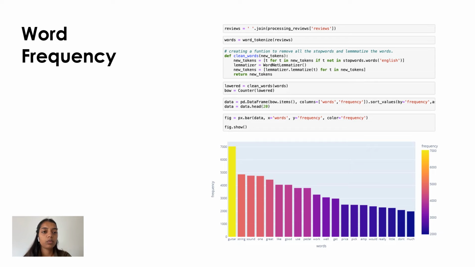So now comes the word frequency. Word frequency means the number of times a word has occurred in the reviews, and we have a graph for that in which we can see the top 20 words that were used in the reviews by the customers. We found that guitar was the word used most by customers in the reviews, nearly 7,000 times, followed by the words string, sound, and one, etc.